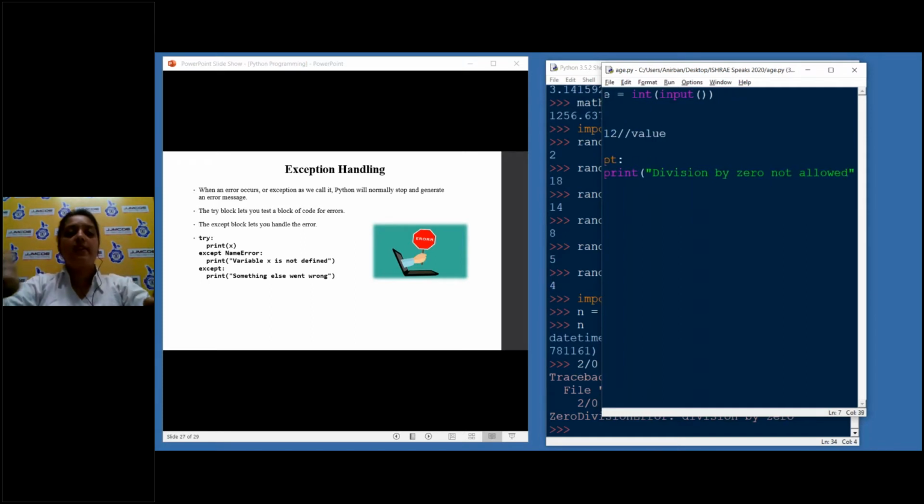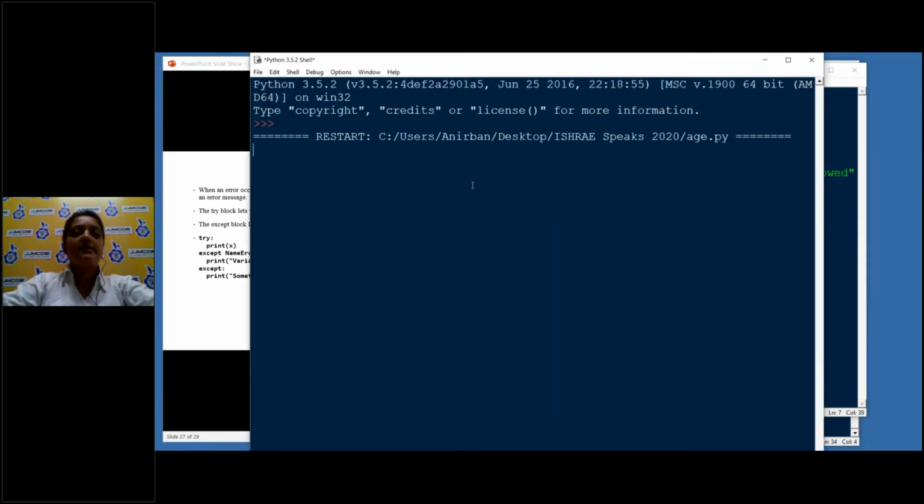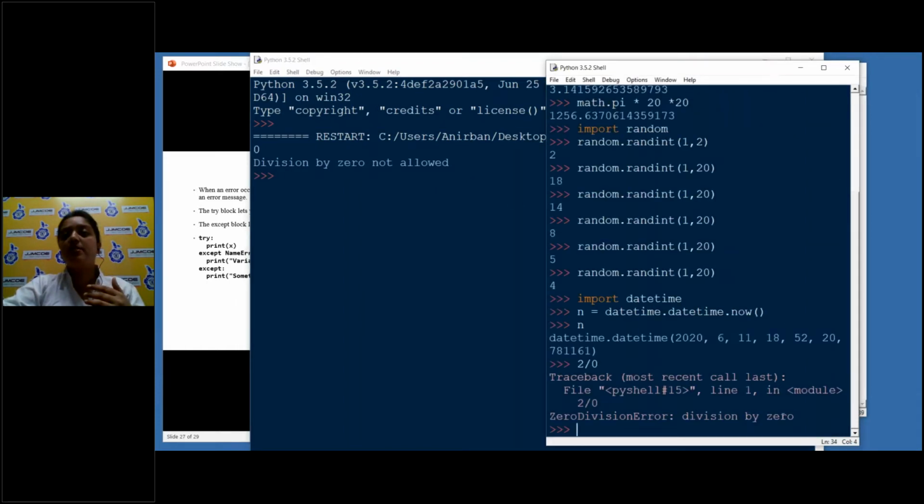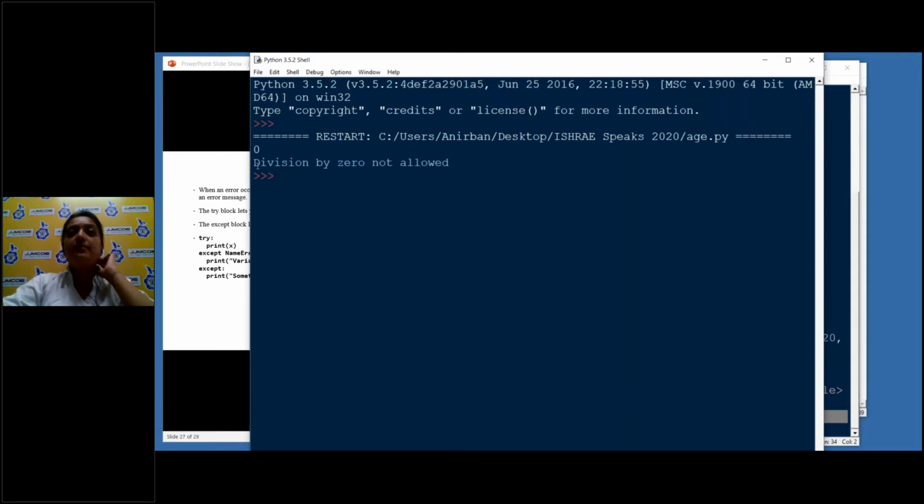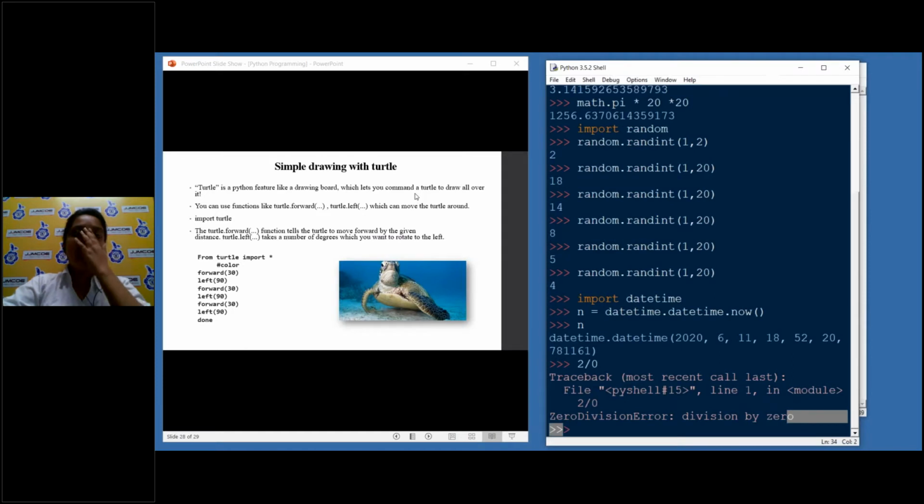Okay. And if I run this program, yeah, it is asking me for a value. Now, if I write 0 here, instead of showing me that gruesome error message, that zero division error, it's showing me: division by 0 is not allowed. So this is the purpose of try and except.